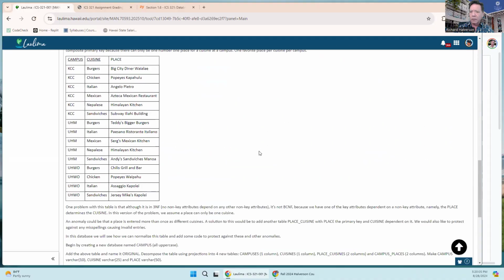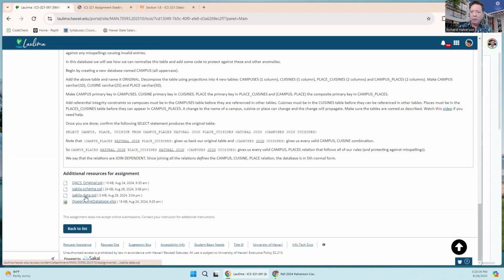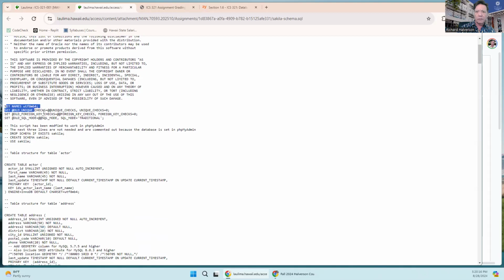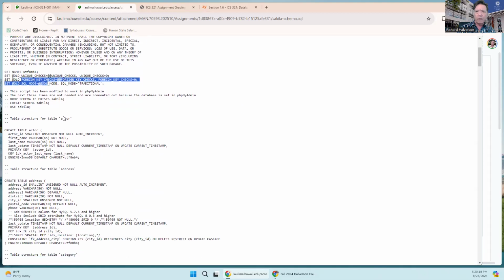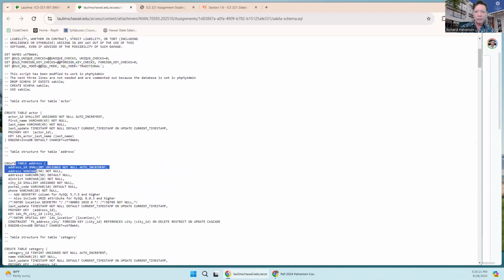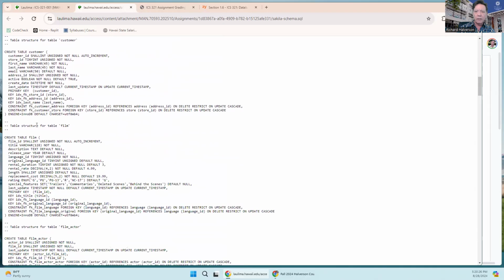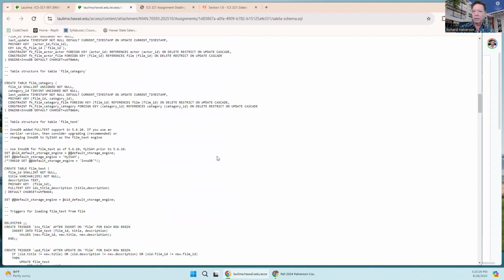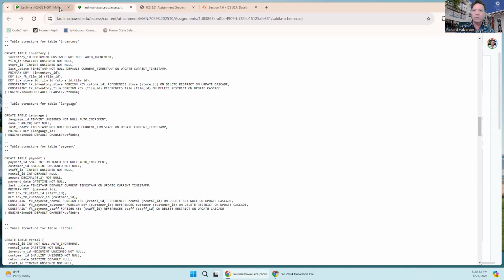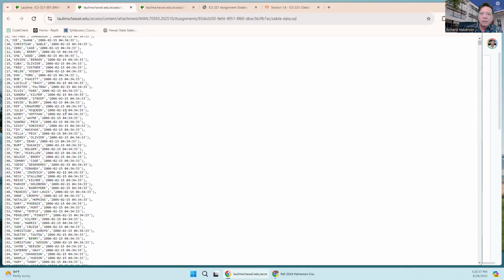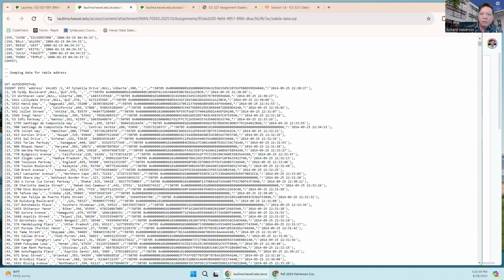Let's just go through this. This is the schema, and you see these are all comments here, and then this is starting to define stuff. Then these are all create table statements. This creates all of the tables in the Sequila database all the way down. And then the data looks like this, a bunch of insert statements. Insert into this table, a bunch of people. Insert a bunch of addresses.